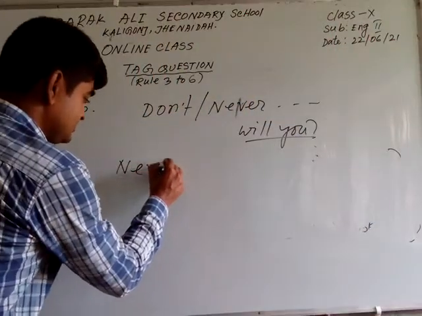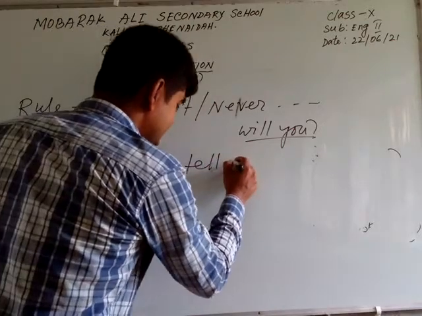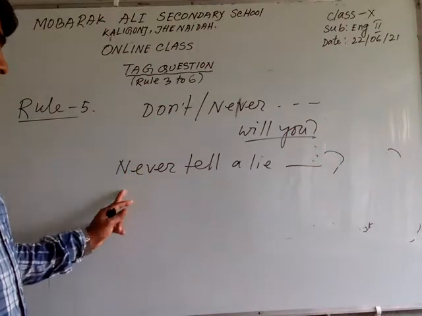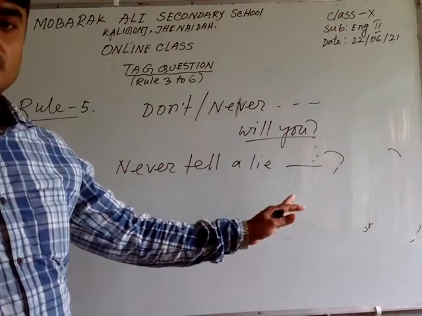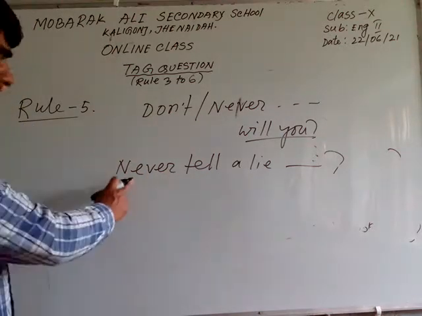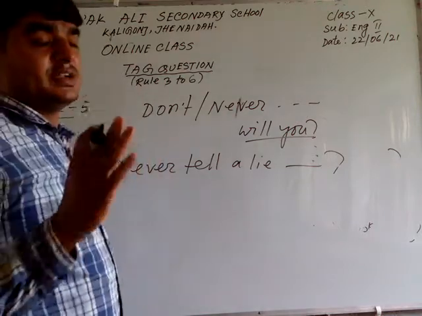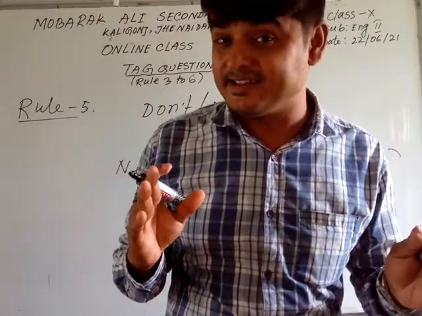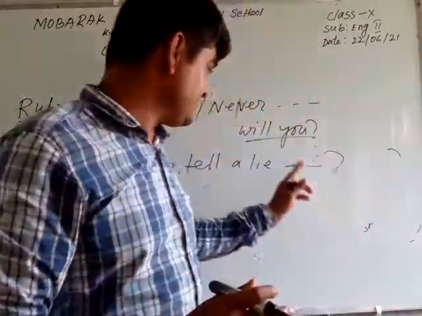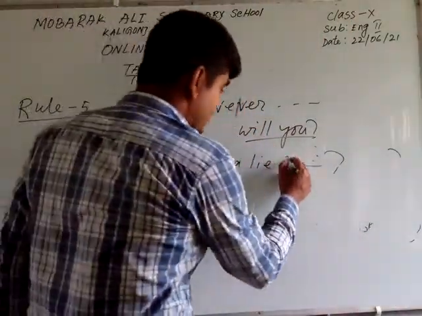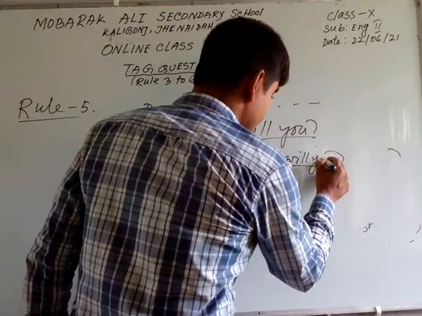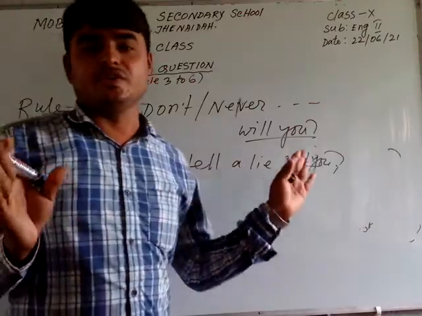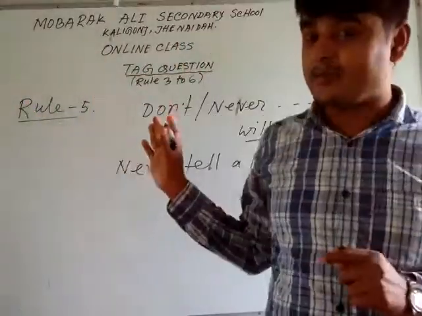So dear student, never tell a lie. This is a perfect example. This sentence starts with never. What will be the right answer? The right answer for this sentence is will you. Am I clear? Okay, student, I think you are clear about this rule.